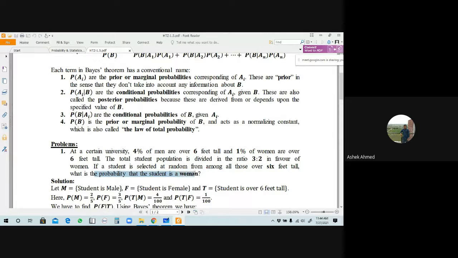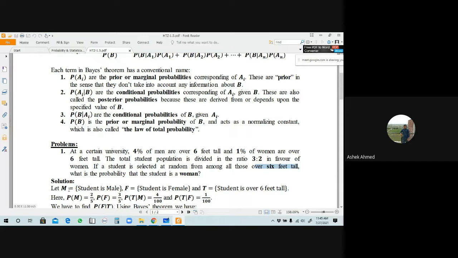For that we have to consider 3 events: one for male, another for female, and another for over 6 feet tall.